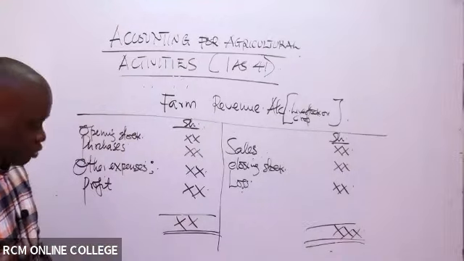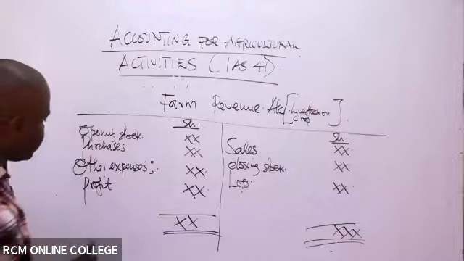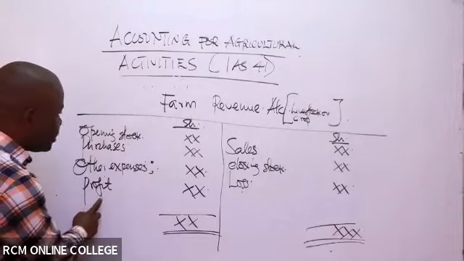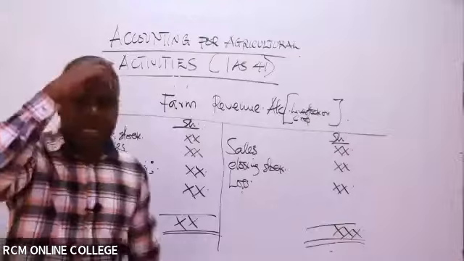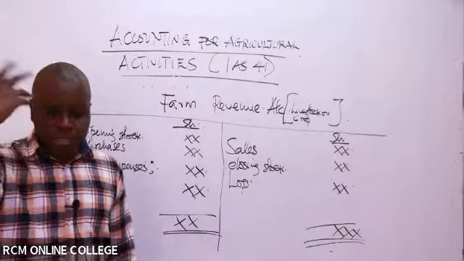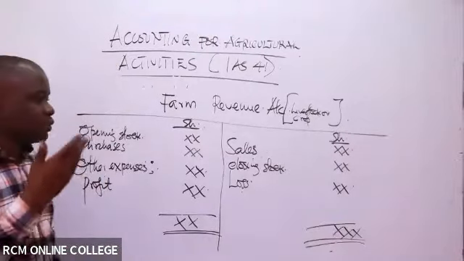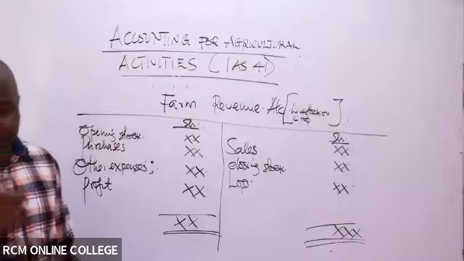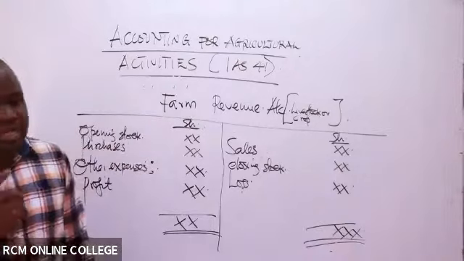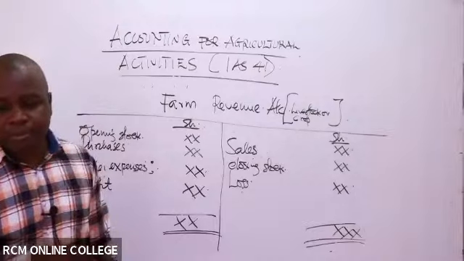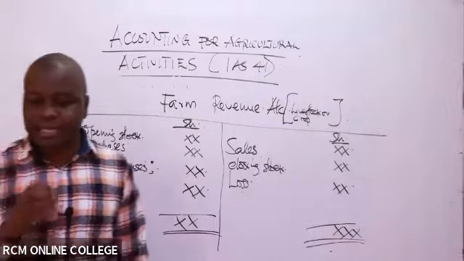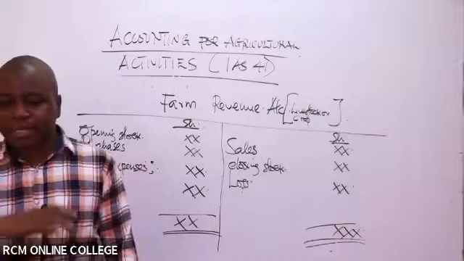So if you realize a profit here, then these profits will go to the general revenue account, or the general profit and loss account, which basically lists those incomes or expenses which are not specific to an agricultural activity. For example, maybe you incurred a manager's salary. The manager manages the whole farm.